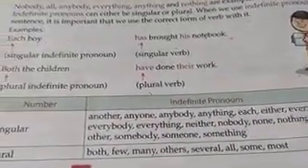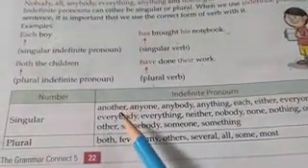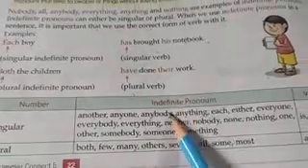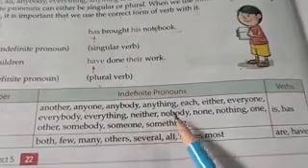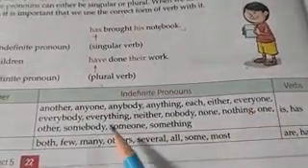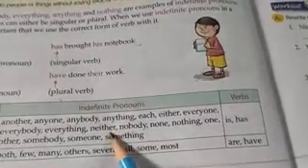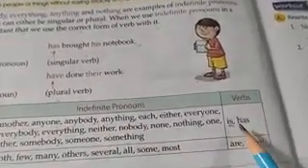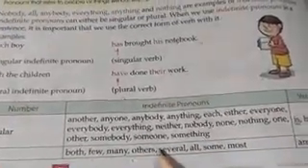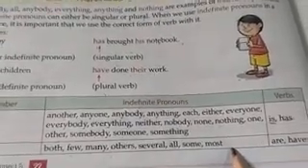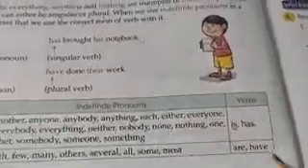Now see, which indefinite pronouns are singular? Another, anyone, anybody, anything, each, either, everyone, everybody, everything, neither, nobody, none, nothing, one, other, somebody, someone, something. If these words are used, the verb will be is or has. But in the plural: both, few, many, other, several, all, some, most. If you are using these words in the plural form, then we will use are and have.